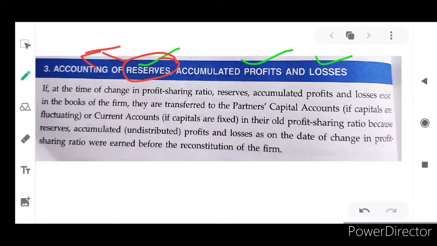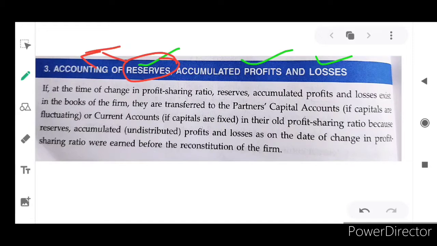Provisions, what is the meaning of provisions? Provisions for bad debts, provisions for doubtful debts, provisions for depreciation. All this we have studied. What's the meaning of provisions? It is specific in nature. It's a known fact. From the profit, especially to meet bad debts, especially to meet the situation for depreciation, we allot some amount, that is provisions. So reserves and provisions are entirely different.